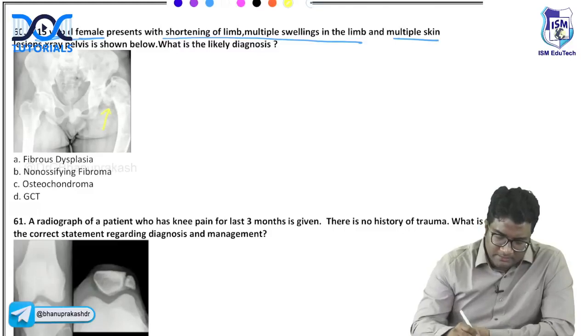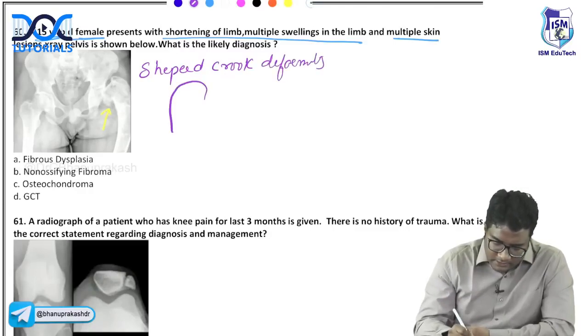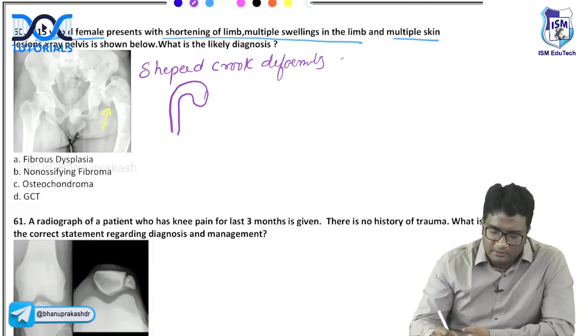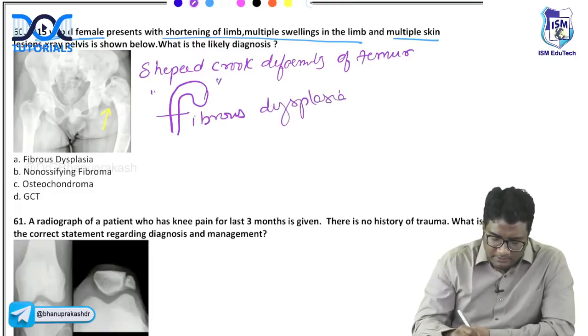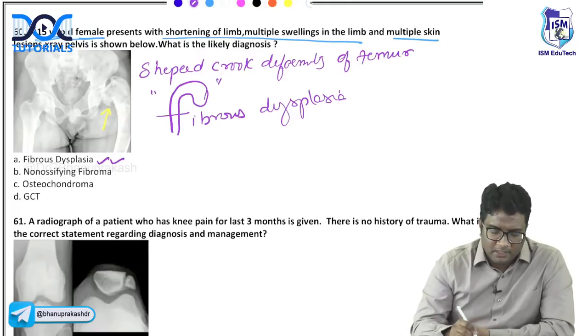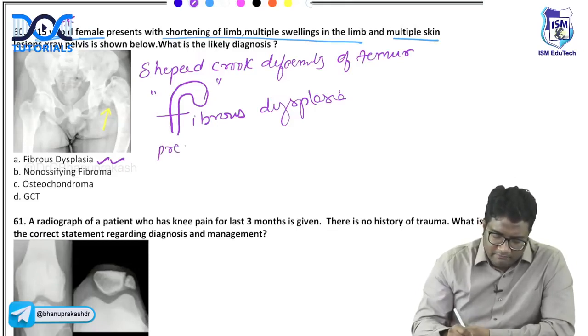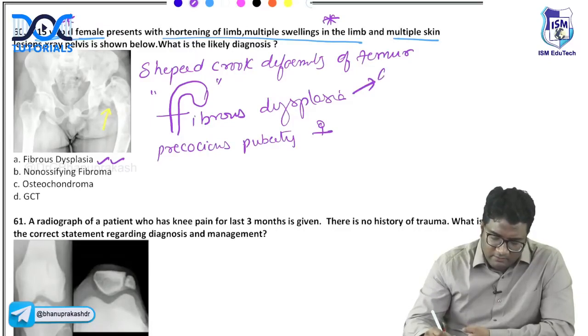This is showing a shepherd crook deformity. Right? Like a shepherd's crook, it is deformed. Shepherd crook deformity of the femur. This is fibrous dysplasia. Remember shepherd crook, fibrous dysplasia, right? And what is the clinical scenario showing? You're having precocious puberty in a female. You're having ground glass areas in the bone. Fibrous dysplasia will have ground glass opacities in the bone.